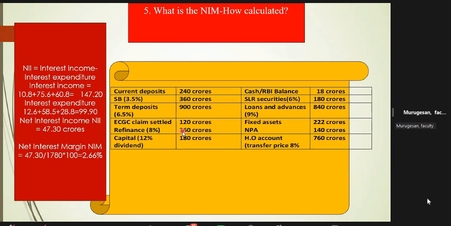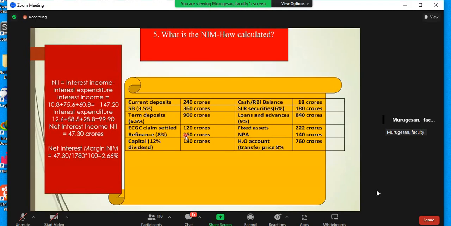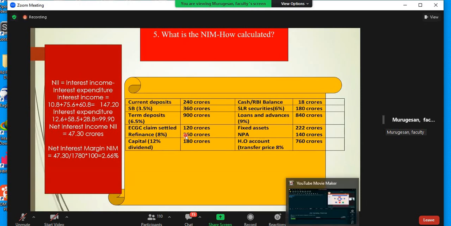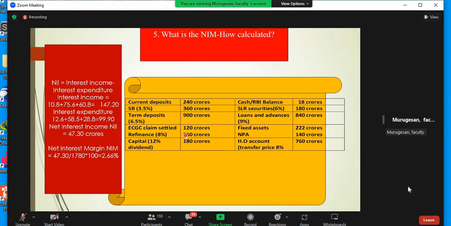For so many years they are giving live questions. They will not give it like this. You have to first rearrange the data. They will give it in a jumbled way, but you have to rearrange and group it. Assets on this side, assets only will give you income, and liabilities are only expenditure. You group it. They will give data, then you calculate. First calculate NII, then divide by interest earning assets. You will get NIM.